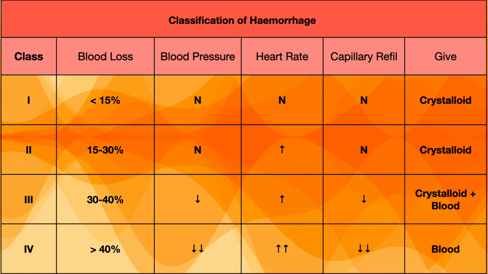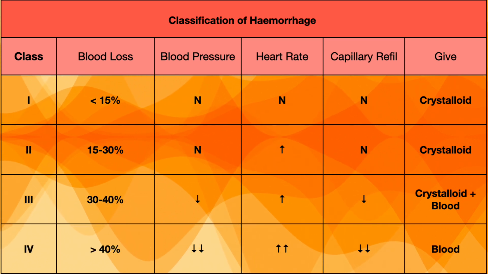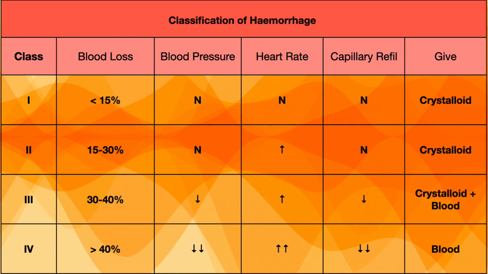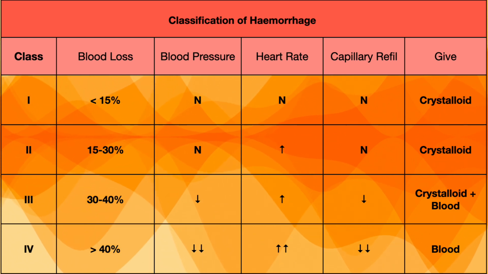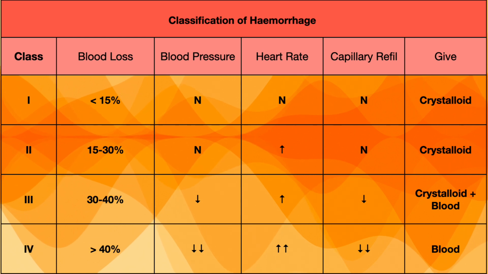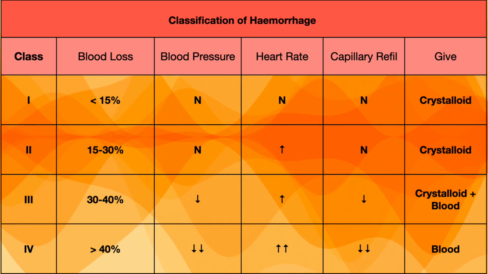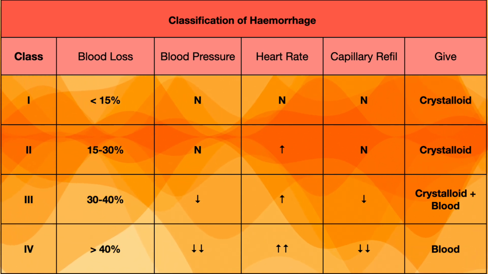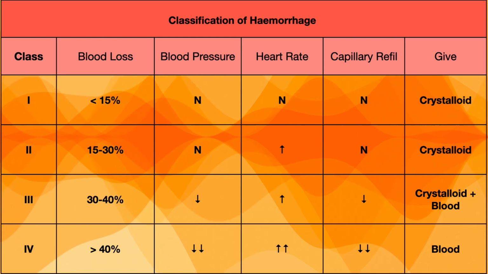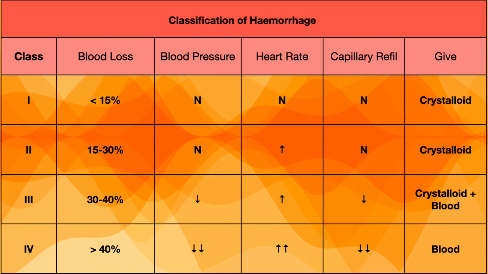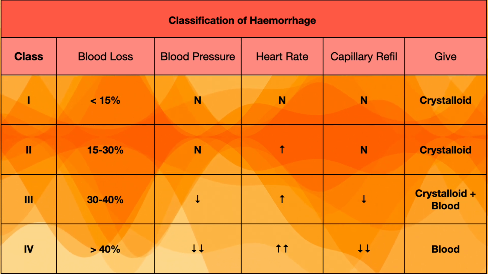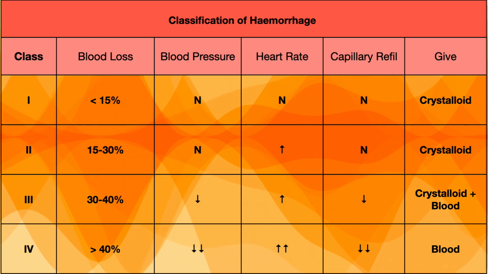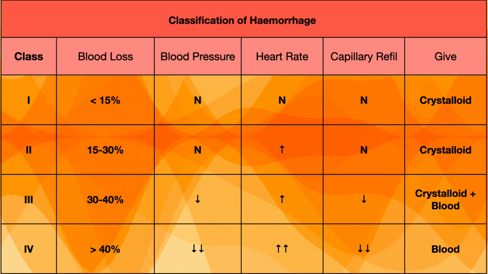So in class 4 the blood volume loss is more than 40% and in this situation everything will be affected. All the vital parameters will be affected, the blood pressure will be low, heart rate will be very high, capillary refill will be low and the patient will have tachypnea also. So in this situation we have to give blood. So this was about the classification of the hemorrhage.